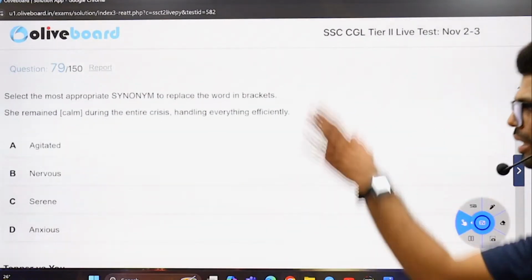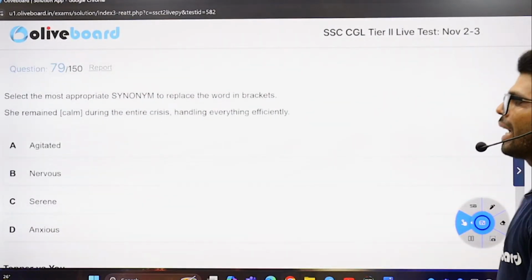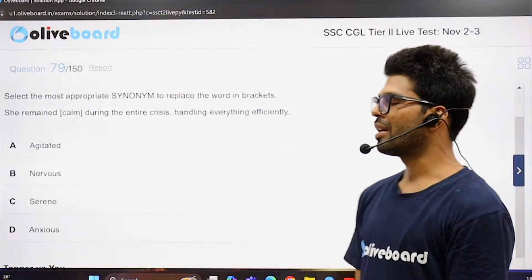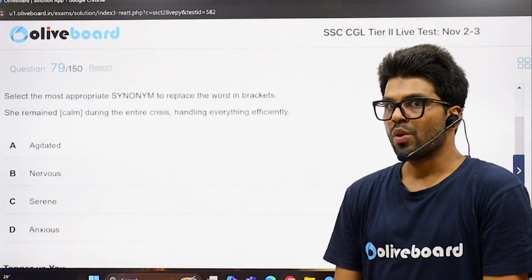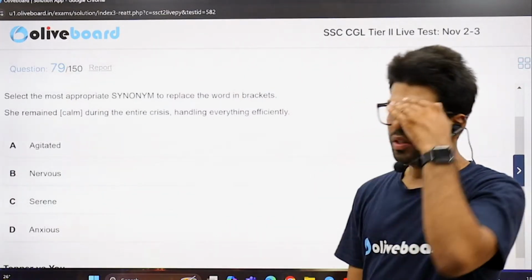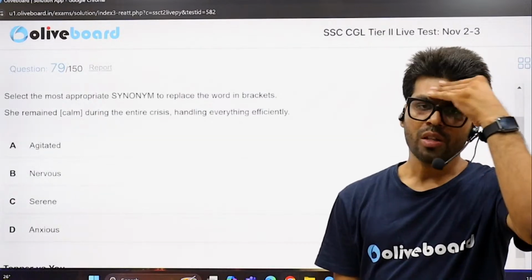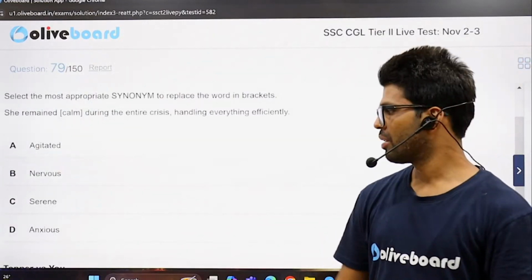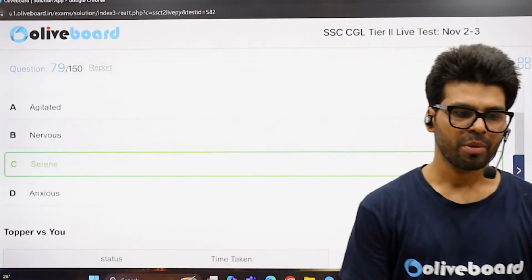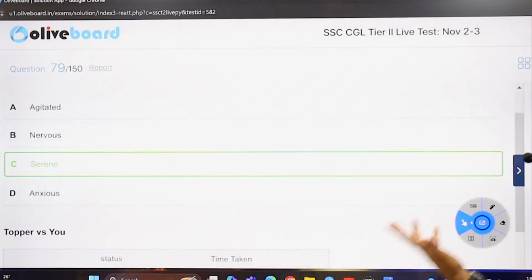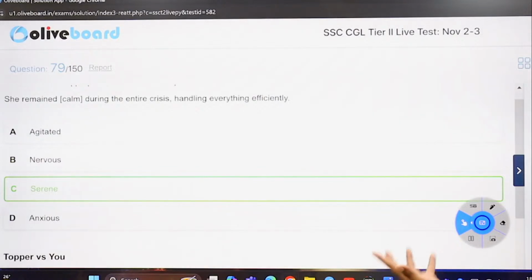She remained calm. Synonym. Agitated is going to be excited. Nervous is not the one who is calm. Anxious is also worried. Nervous can also be worried, not calm and such. The only option, serene. Keep not live, but the tranquil, pacified, cool, calm, patient, and such.